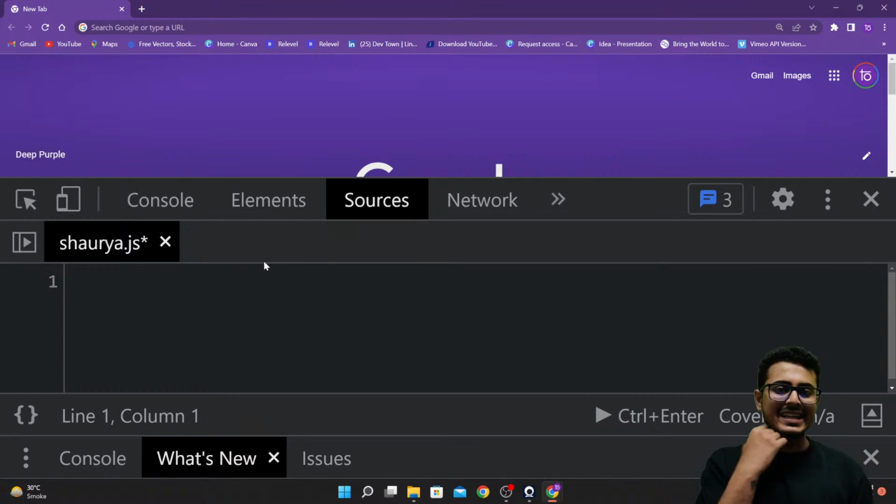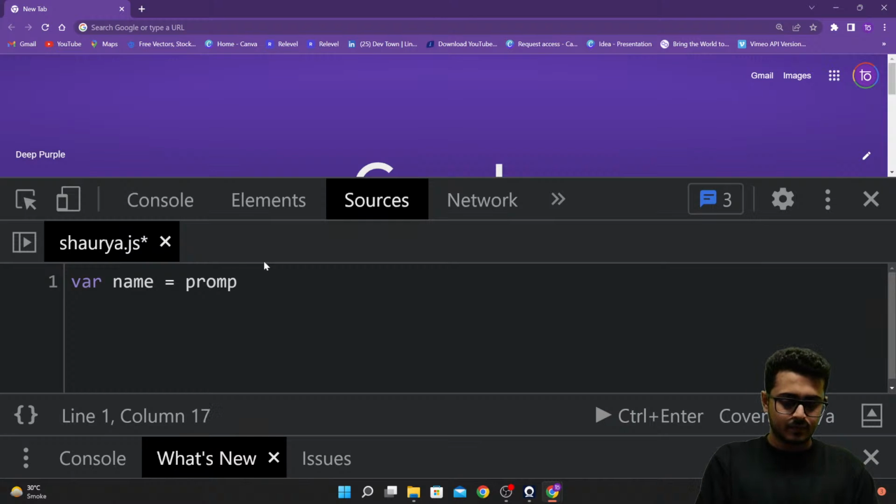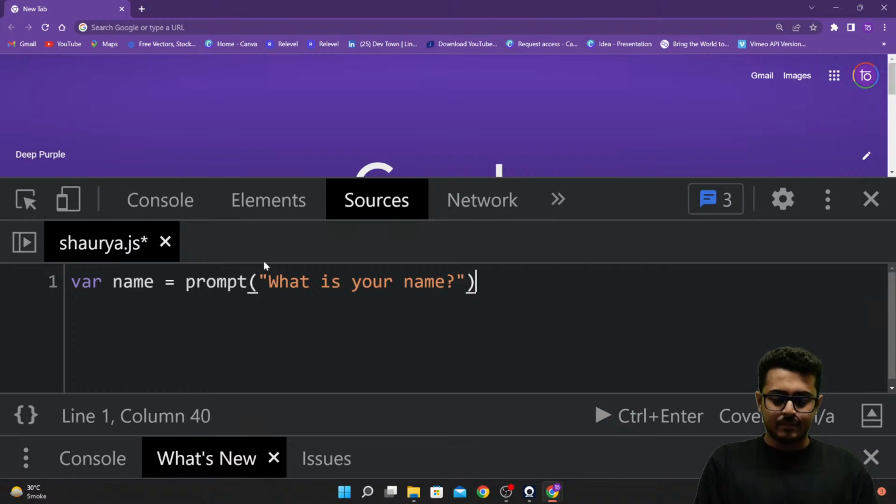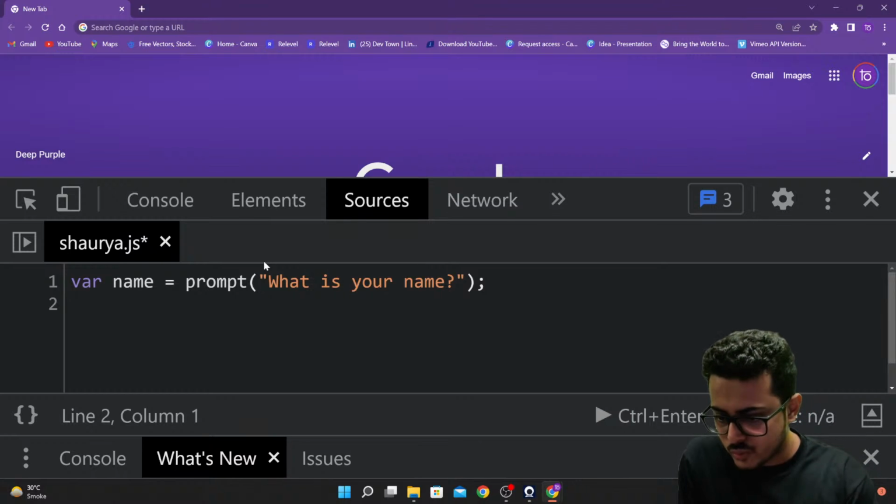Now if I want to create a greeting, let's first see what that greeting should look like. First, I want to have var name is equal to prompt, "What is your name?" So I'm going to take in an input from the user. Okay, var name is equal to prompt what is your name.